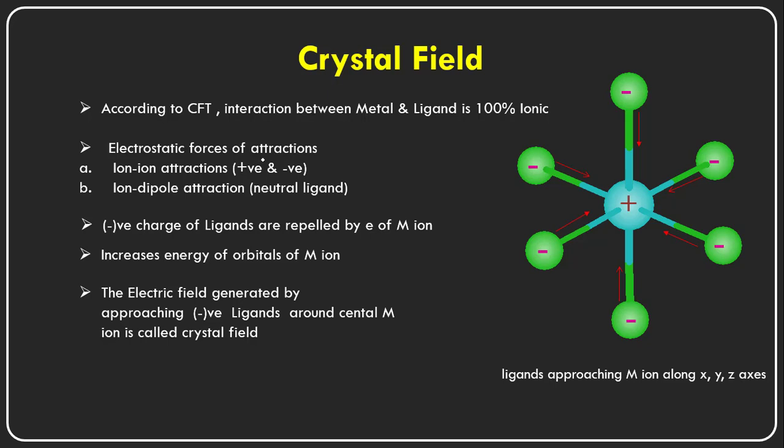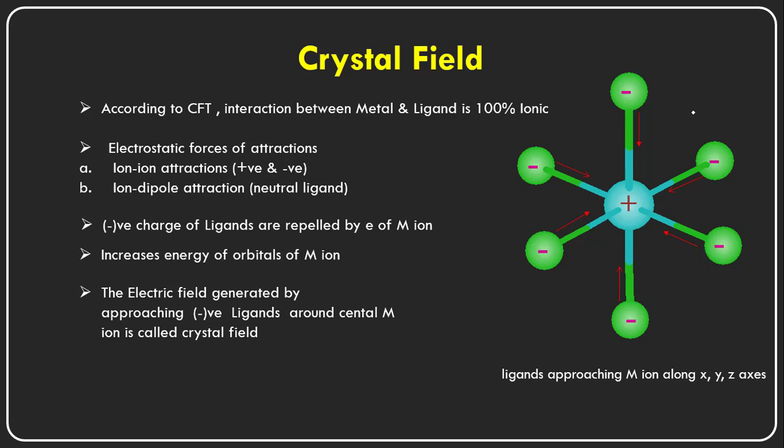The electrostatic forces of attraction are taking place between the central metal cation, because the metal is carrying a positive charge, right? By losing some of the electrons from its orbitals, so it is carrying a positive charge, and this positive charge is surrounded by the negatively charged species.